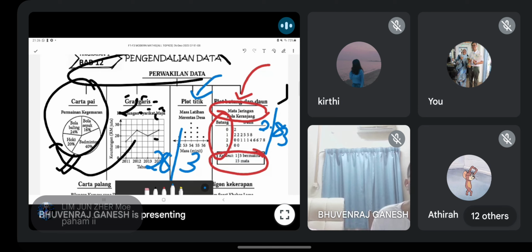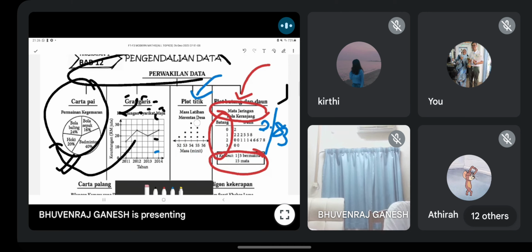That is why I say petunjuk tu penting. Your key is important. If you don't have key, the examiner can say you might mean 28.3. So it's quite, what to say, not clear, tak jelas. Okay, that's why you must have the key to inform the examiner. All right. So then dot plot should be no problem lah.